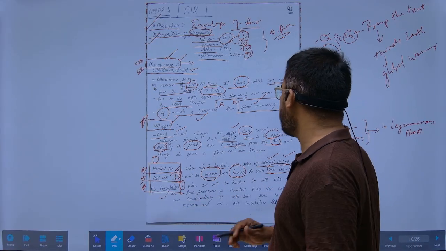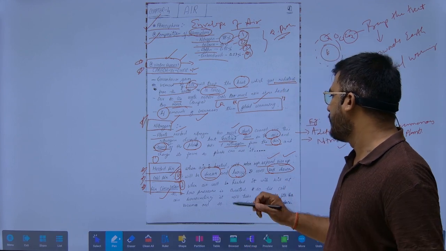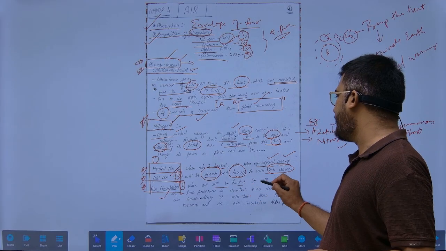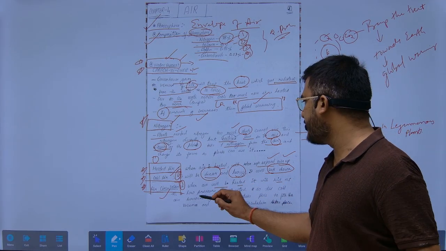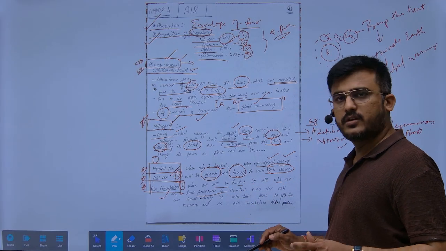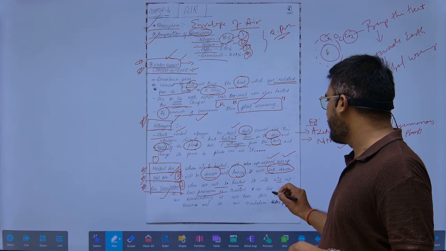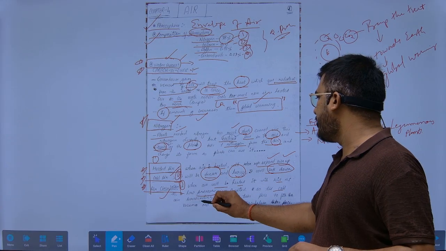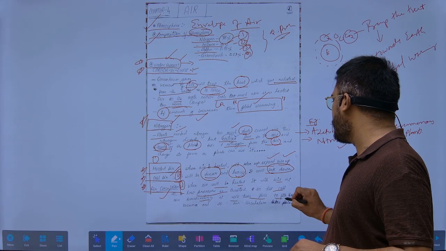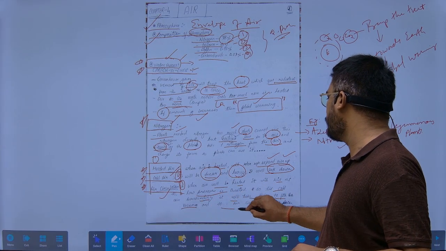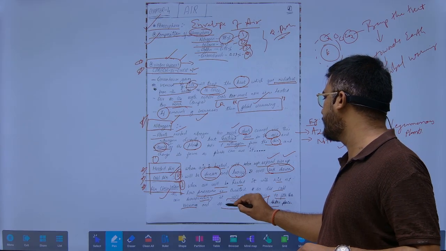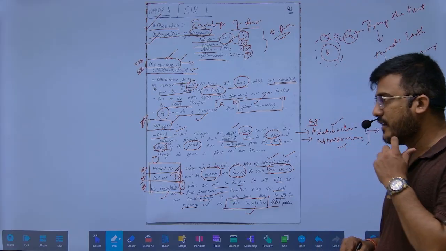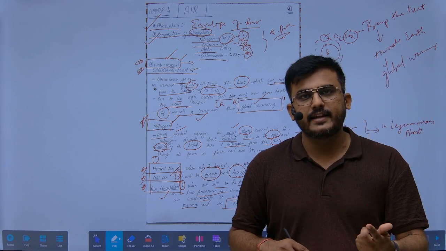So what is air circulation? When the air gets heated, it will rise up, so a low pressure area will be created. The cold air surrounding it will take its place to fill the vacuum. So the air circulation takes place, right?